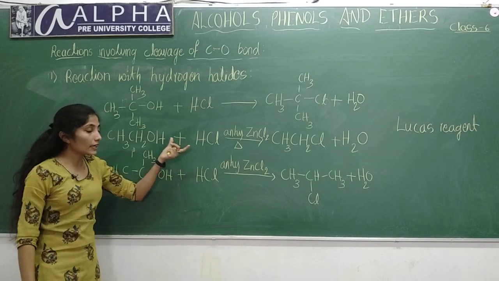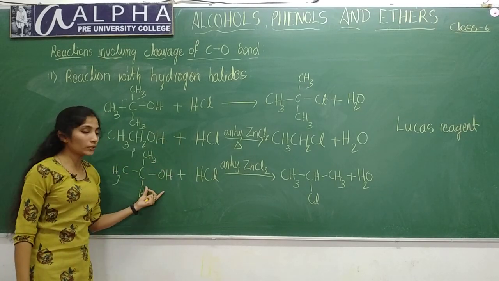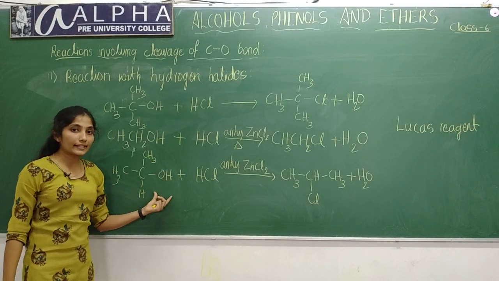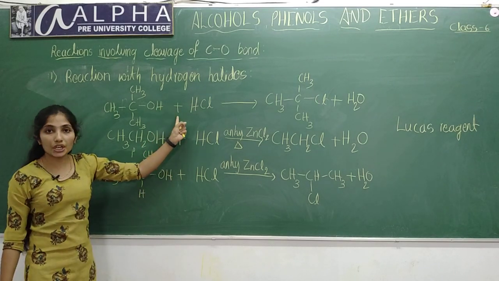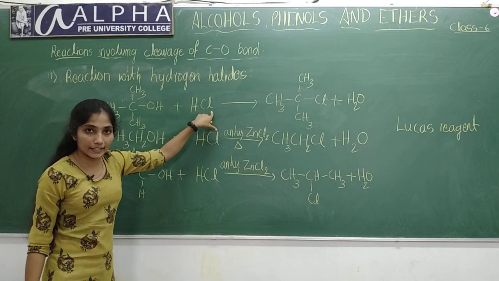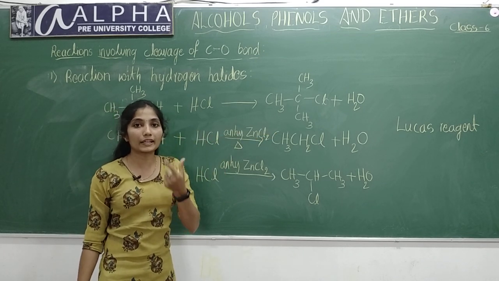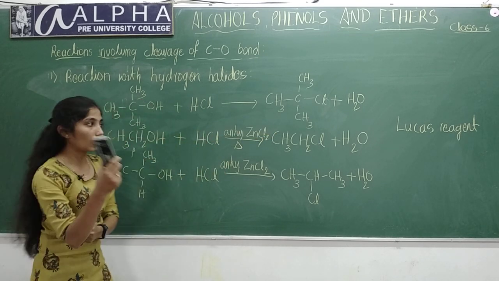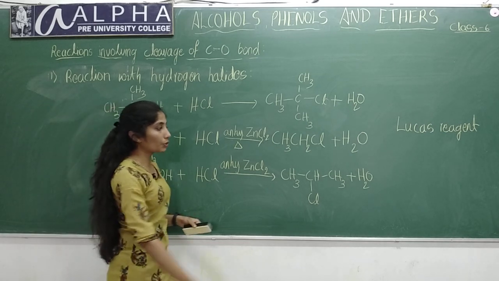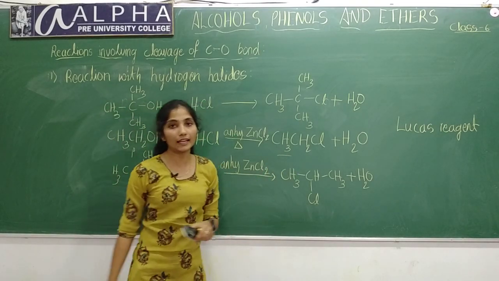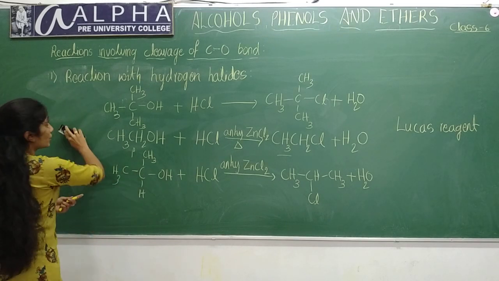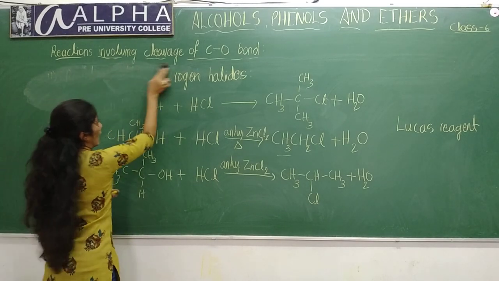Primary alcohols are less reactive compared to secondary alcohols, which are less reactive compared to tertiary alcohol towards HCl. So, this Lucas test is used for differentiating primary, secondary and tertiary alcohols. Here precipitate is due to presence of insoluble alkyl halides. Okay. This is about reaction with hydrogen halide.